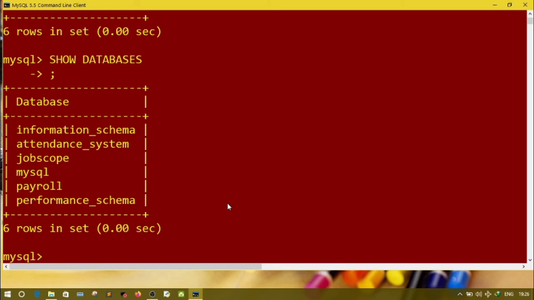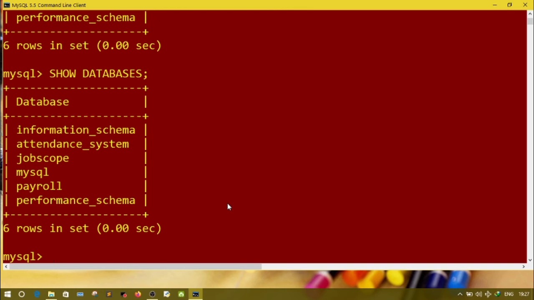And if you want to use the recent command that you have typed, then you can use upper arrow or left arrow of your keyboard. If you press the upper arrow, then the commands whatever you have typed recently will appear. So as I have typed show databases semicolon, this command is displaying here.